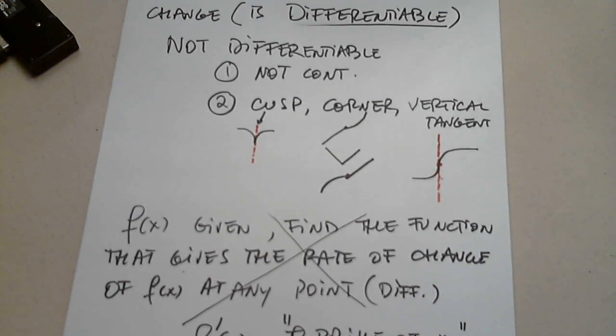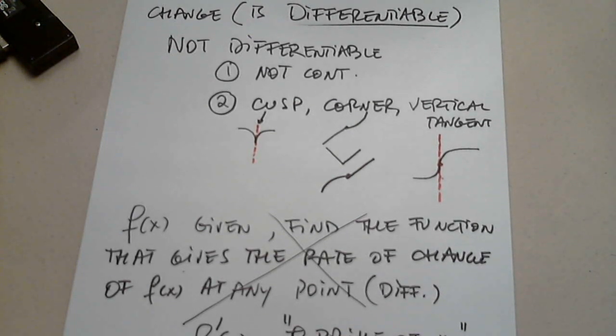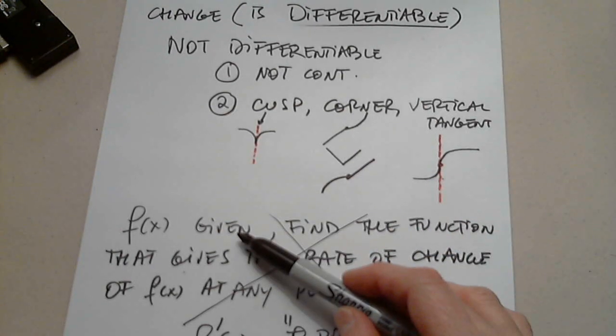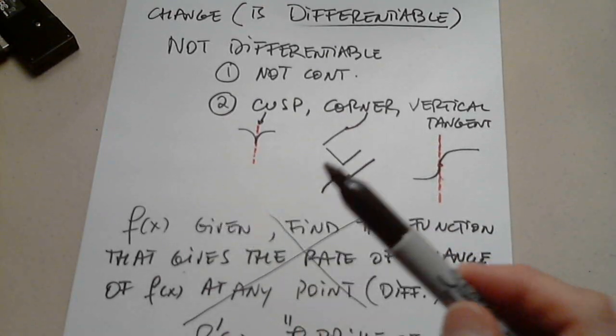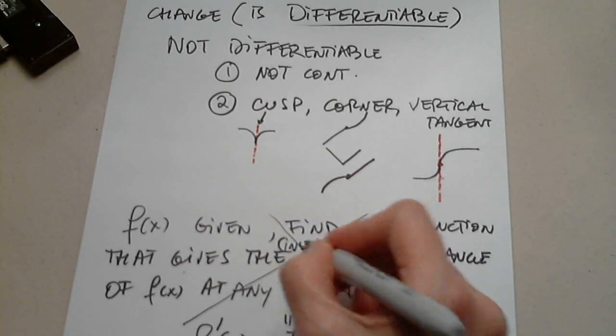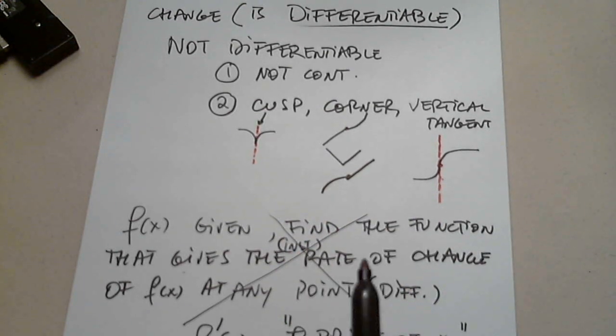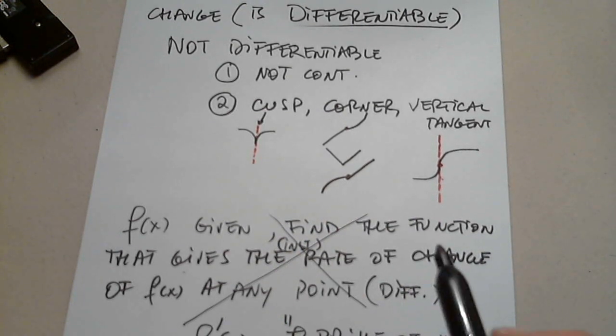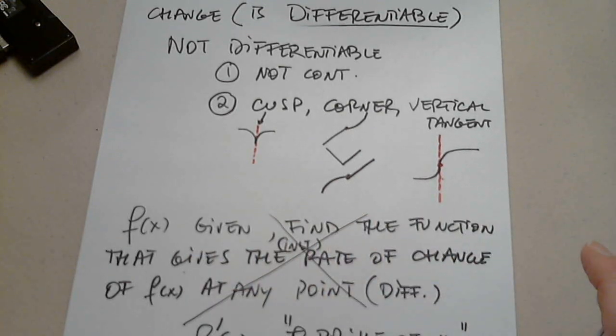Or the derivative of f of x. So instead of saying, find the function that gives the rate of change, the instantaneous, of course, find the function that gives the instantaneous rate of change of f of x at any point where it's differentiable. No, no, no, we're done with that. We're going to call it f prime, in short.